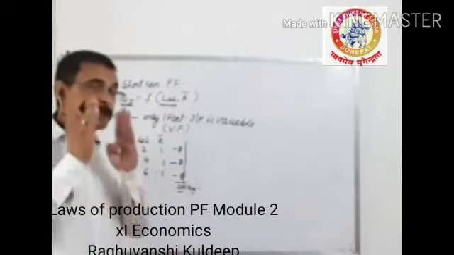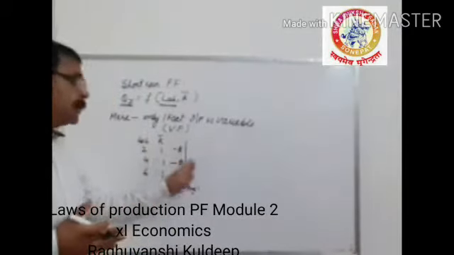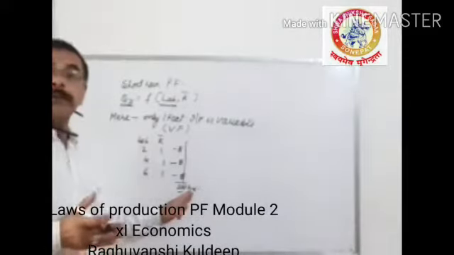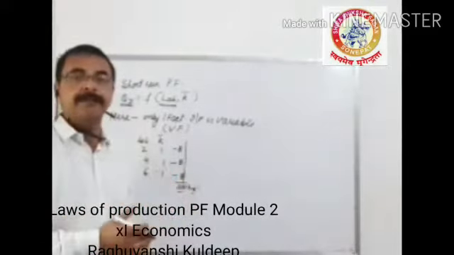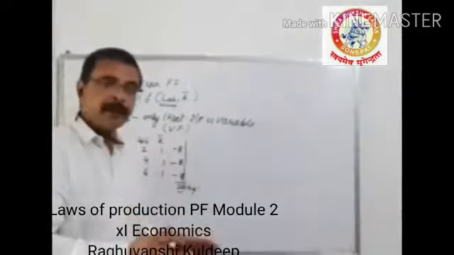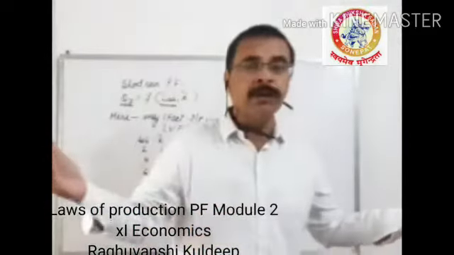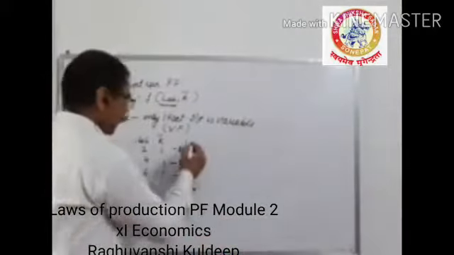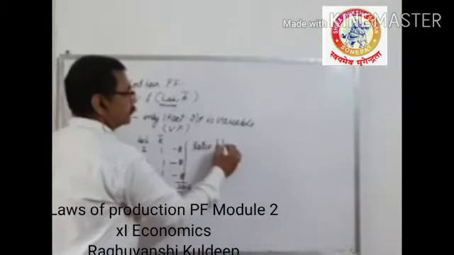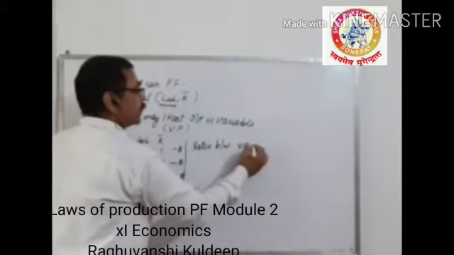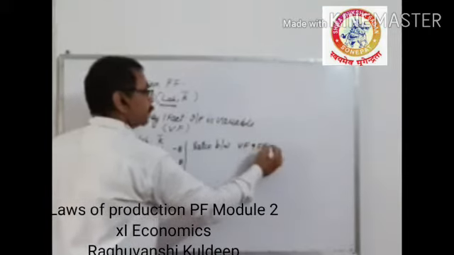Because the time is less. The firm cannot change the machines. So the firm increases the labor after 8 hours. The machine will remain constant, the number of laborers will go on increasing. As a result, the ratio between variable factor and fixed factor will change.